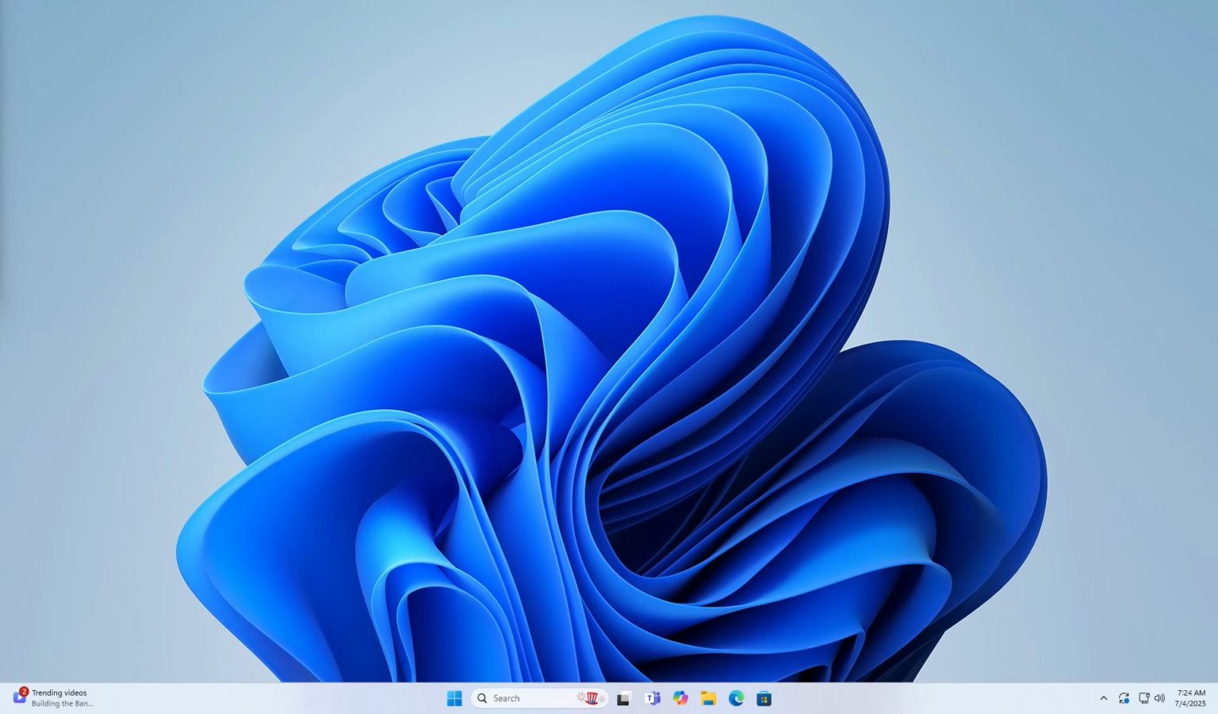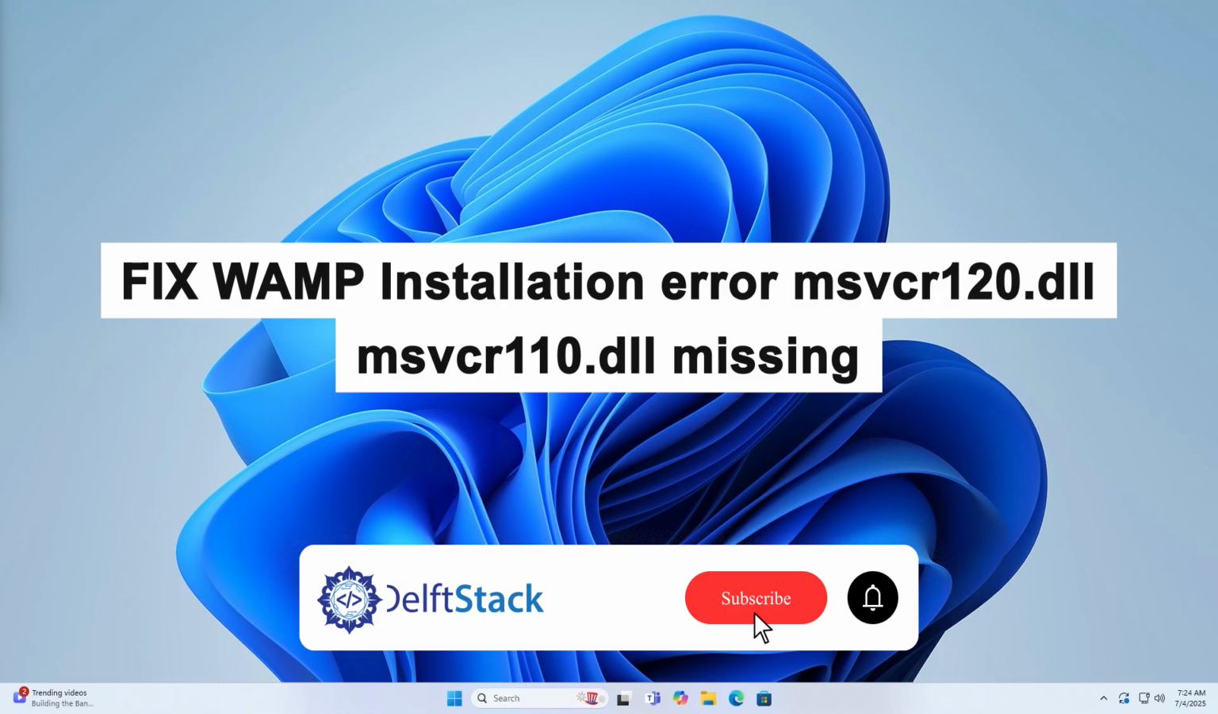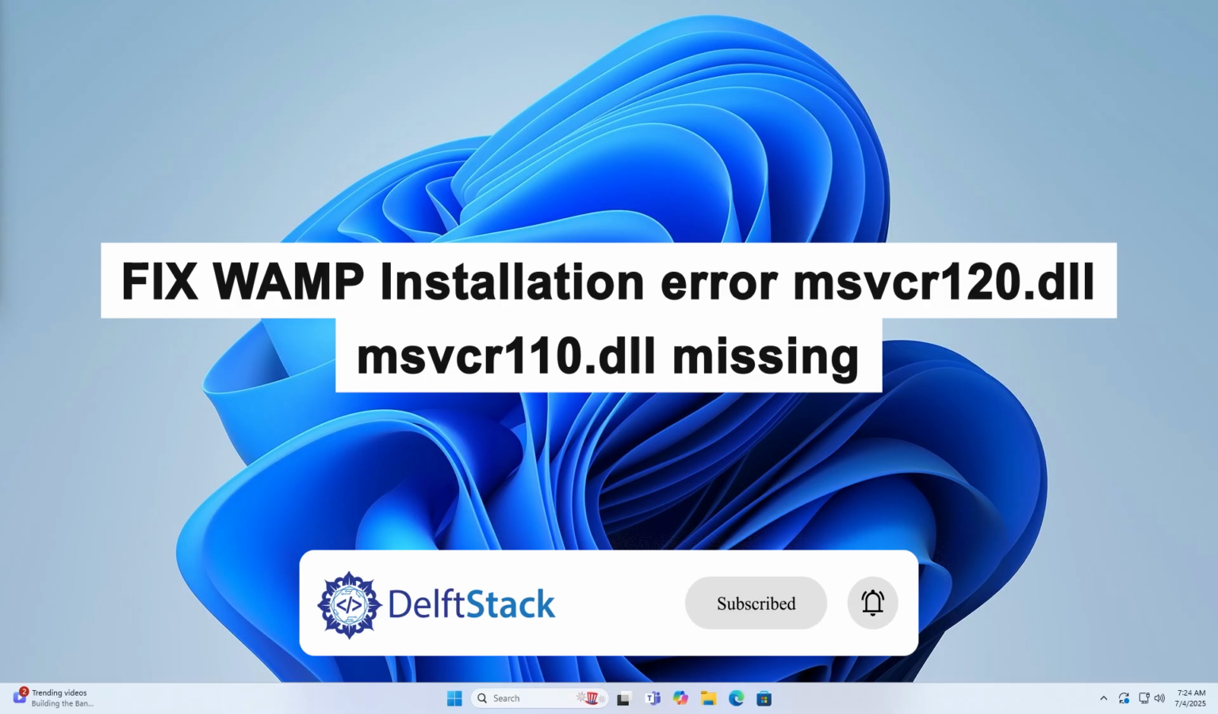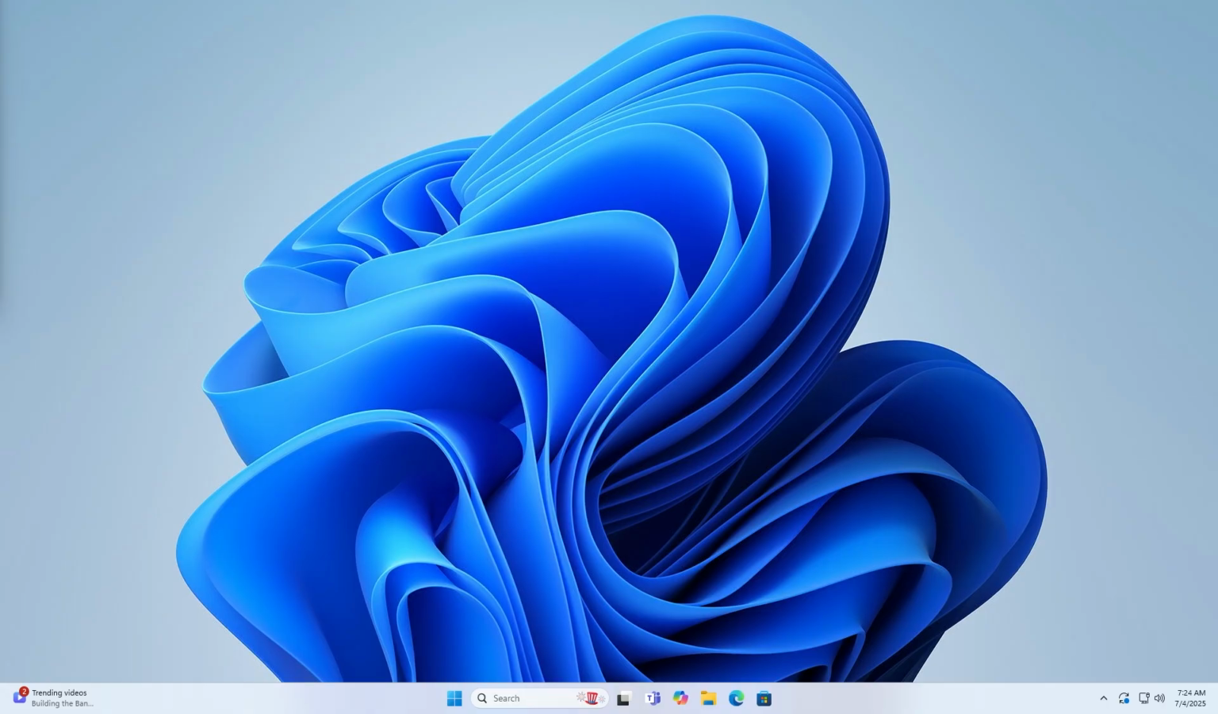Hello, today I'm going to show you how to fix the WAMP installation error when msvcr120.dll or msvcr110.dll is missing. This error happens when your system is missing the Microsoft Visual C++ redistributable files that WAMP needs to run properly. The good news is you can fix it quickly by installing or repairing the right redistributables.